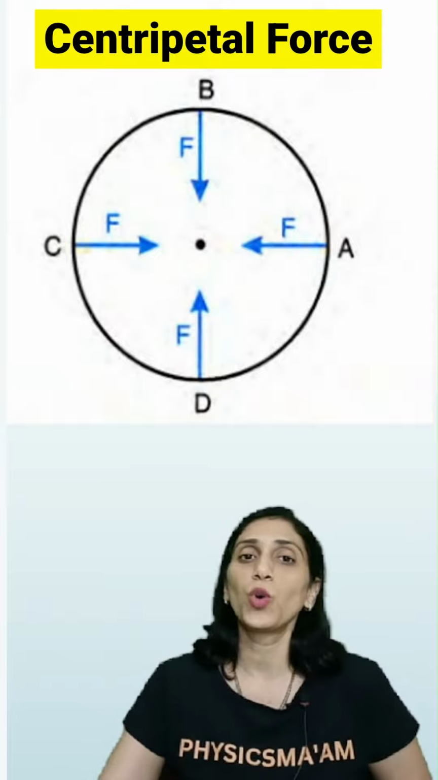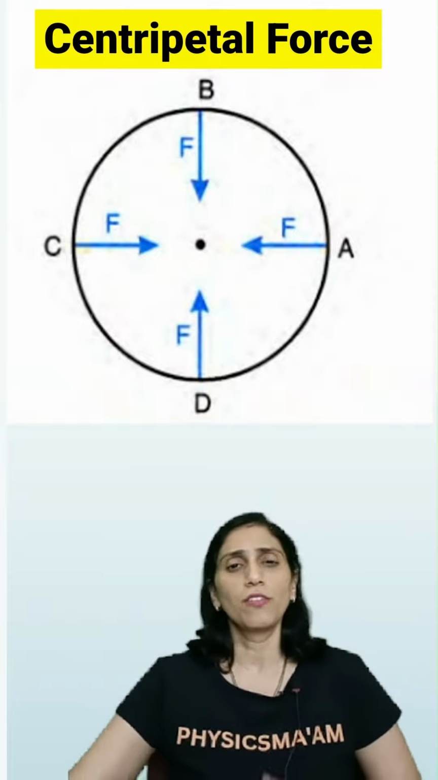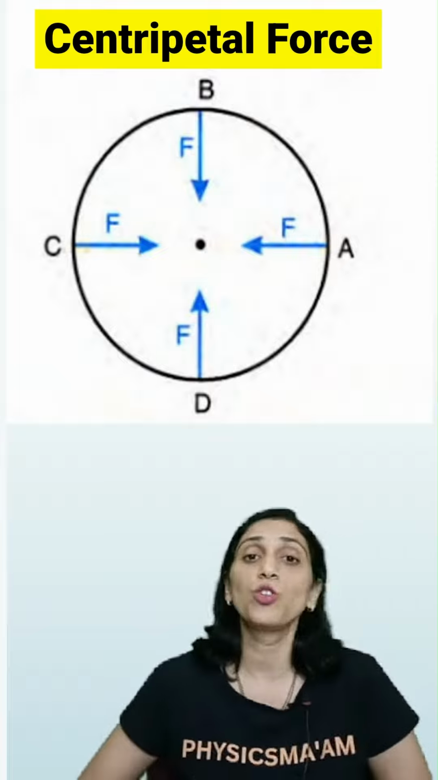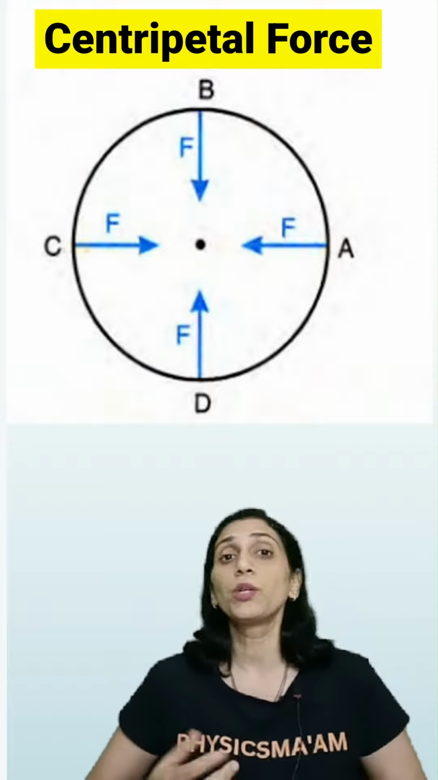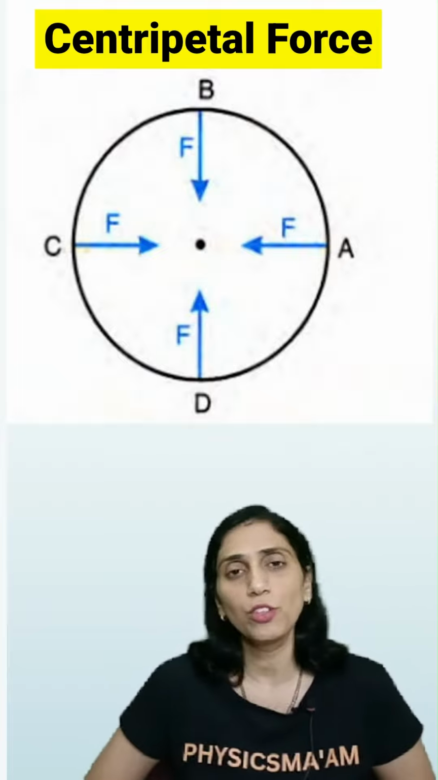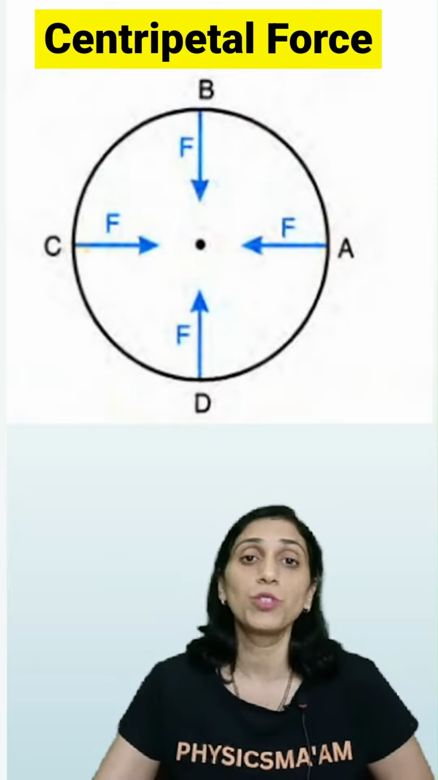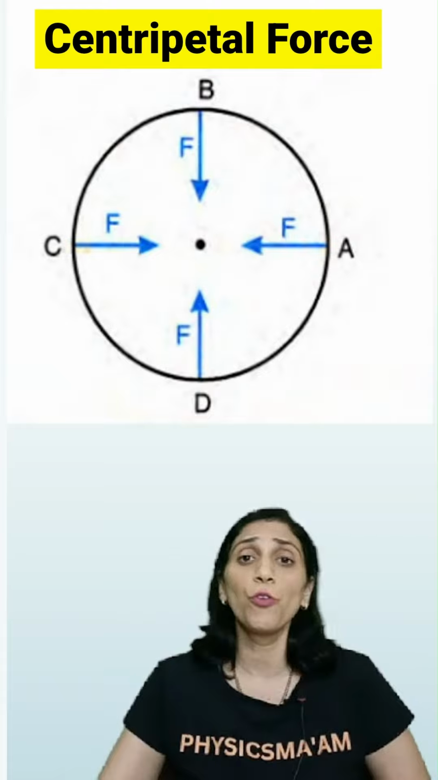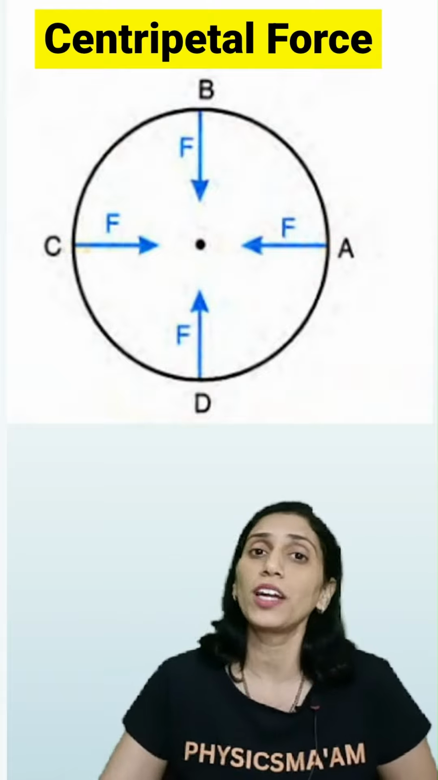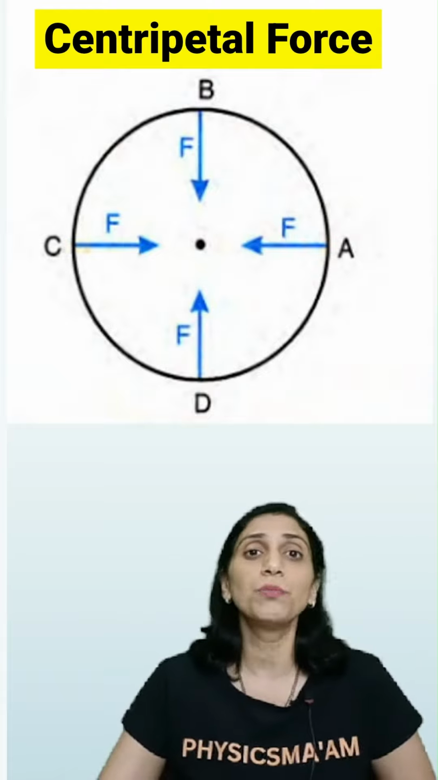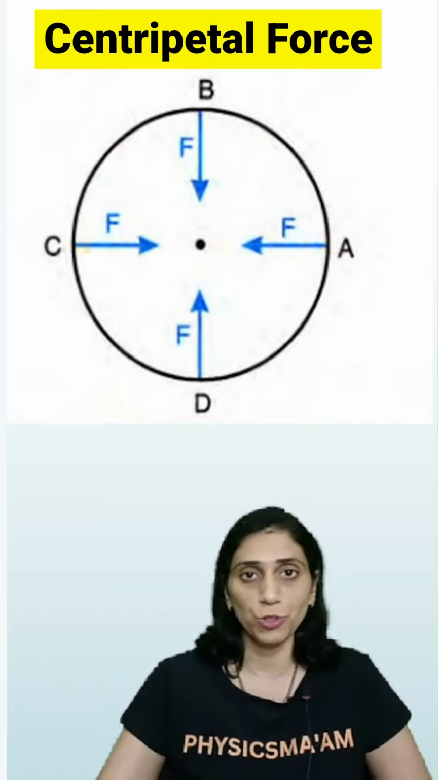Now we talk about what is a centripetal force. We talk about any object which is in a uniform circular motion. We know that motion is not possible without any kind of a force. Now if a body is moving in a uniform circular motion, there is a force responsible for that kind of motion and we term that force as a centripetal force.